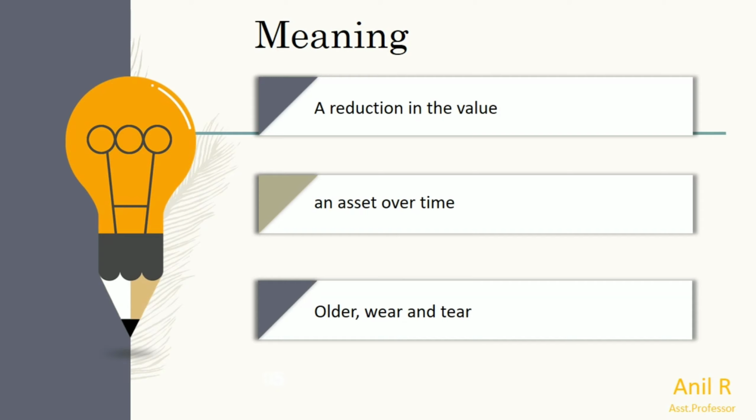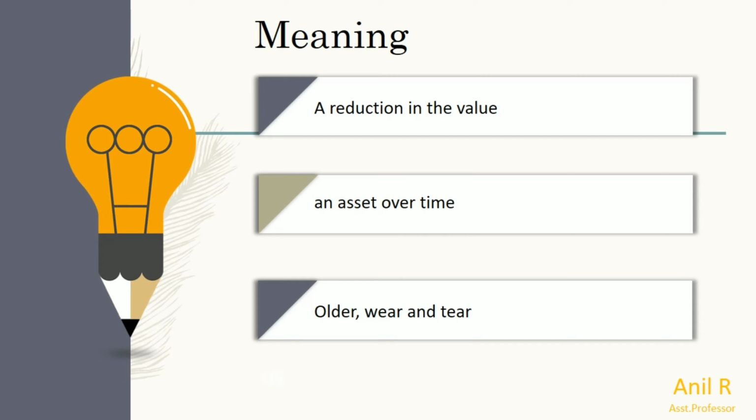Here, depreciation is nothing but reduction in the value of an asset over time because of usage and when it gets older, wear and tear.